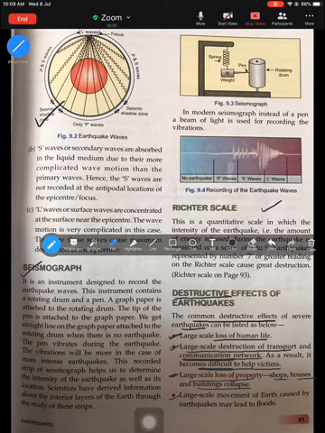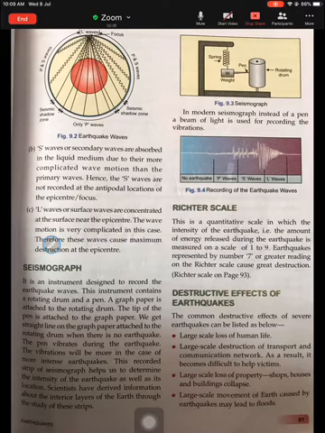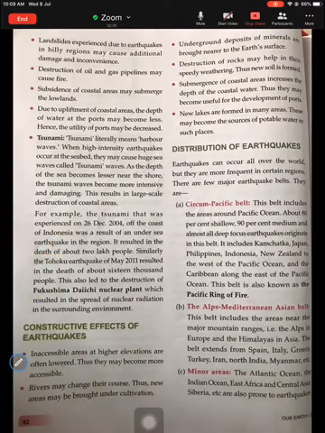And the next being, large scale movement during earthquakes can even cause floods to take place. If the vibration of the earthquake is massive, what will they do? They can cause a river to change its course. If this is the normal course of the river, but sometimes because of the movement, this river could change its path and start flowing like this. So this can lead to flooding in many areas and again add to human suffering. So destructive effects could be loss of life. We've learned about transport, we've learned about property and floods, and they're more destructive.